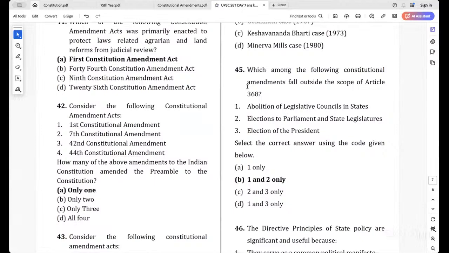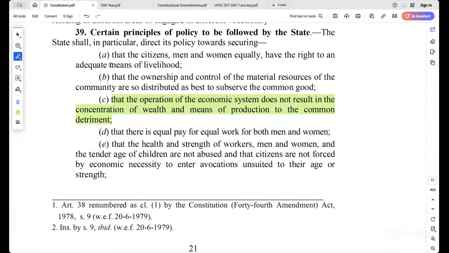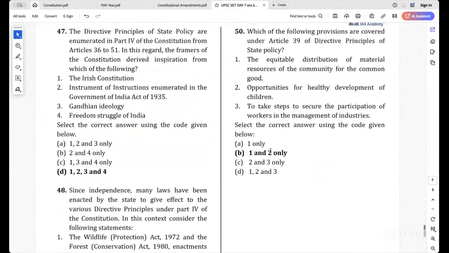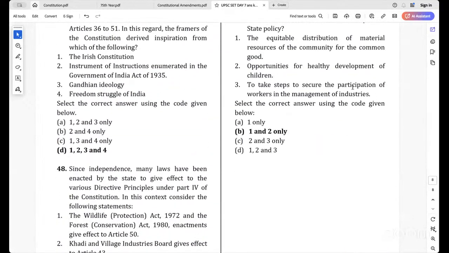One and two. Because the elections of the president that falls within the scope of the Article 368, whereas the other two doesn't fall within the scope. Okay. So with respect to this Article 39, these are the things given under that. Okay. And specifically this one, the last one. For the participation of workers in the management of industries comes under Article 43A. Okay. So that doesn't come.